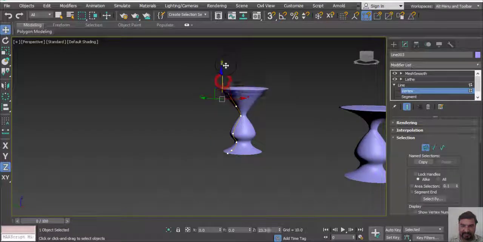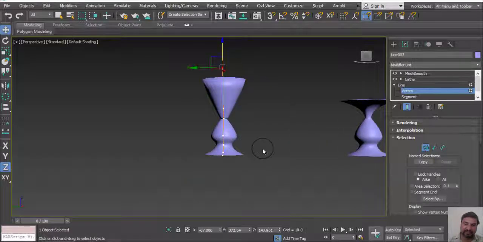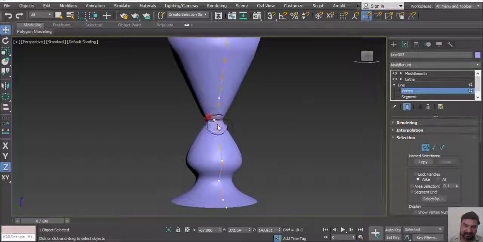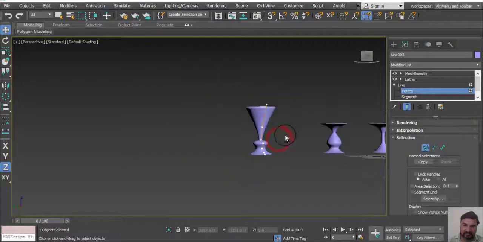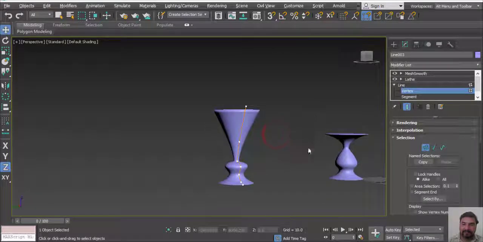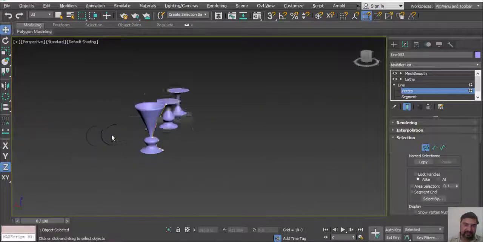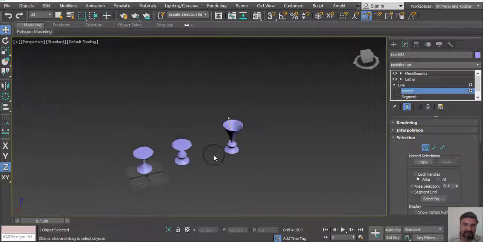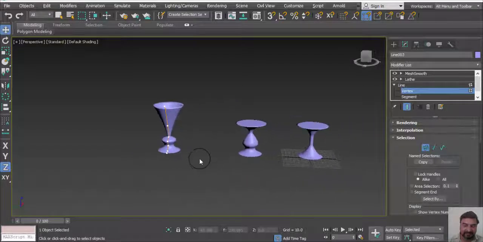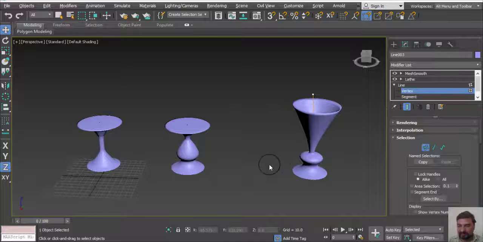Now we can change our object to different shape. We can easily use a Lathe object for different kind of shapes and different pattern work with help of Lathe.